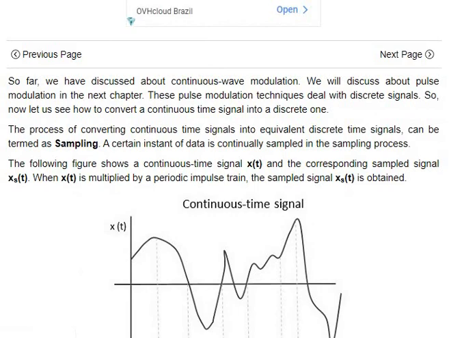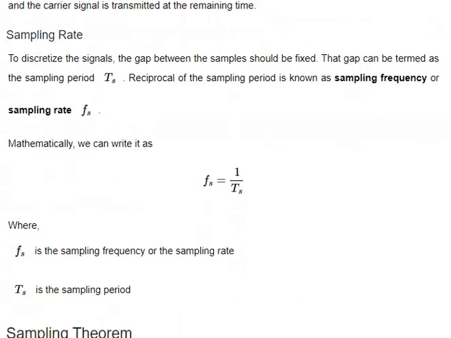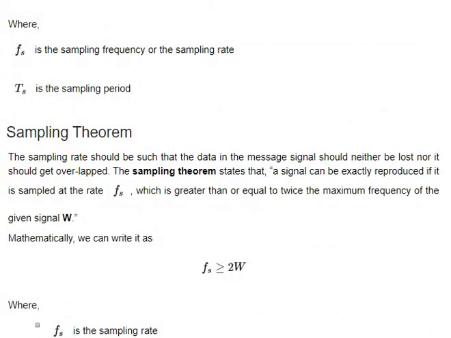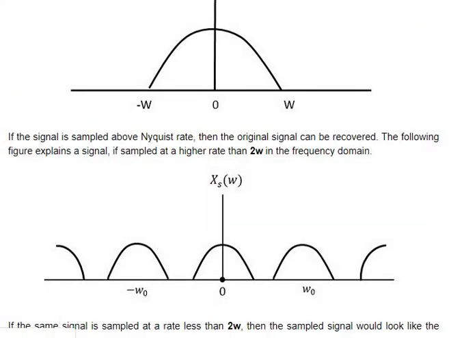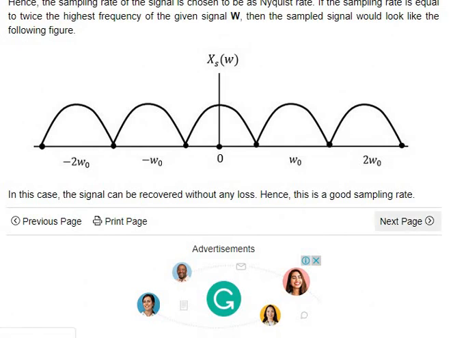Sampling is a process of converting a continuous signal into a discrete signal. This is the sampled signal. So with sampling period Ts, 1 by Ts is the sample frequency fs. The sampling theorem states the signal must be exactly reproducible if the sampling frequency is equal to or twice its frequency. That means when a signal should be reproduced, the fs, the sample frequency, should be equal to or twice. It should be twice. That's a very simple one. And if it's omega, then it should be equal to or more than 2 omega m.